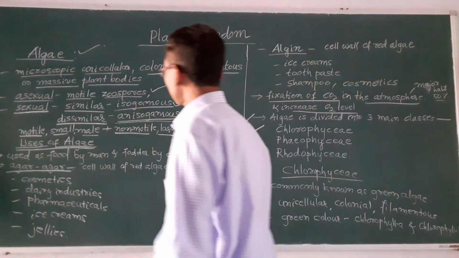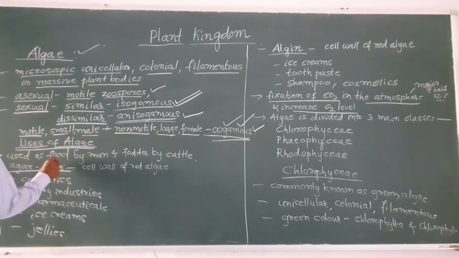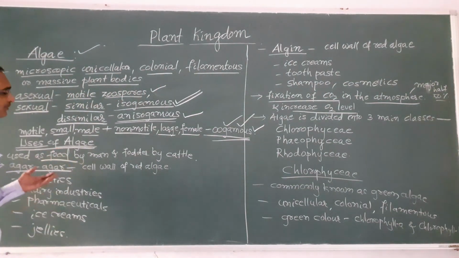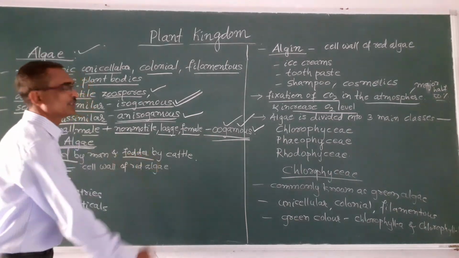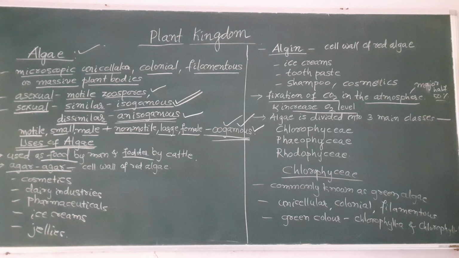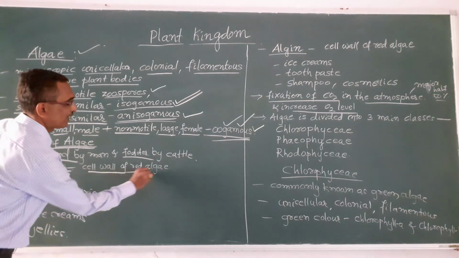And next, algae is used as food by human beings, and it is also used as fodder by the cattle. Okay, and the next one is agar-agar. That is one of the industrial products which is extracted from the cell wall of red algae.